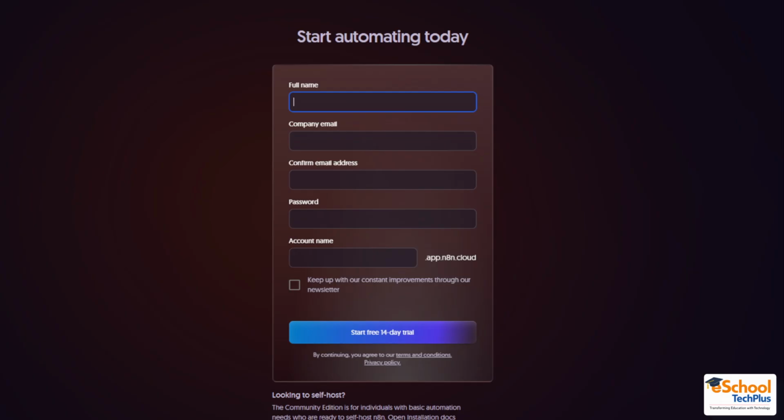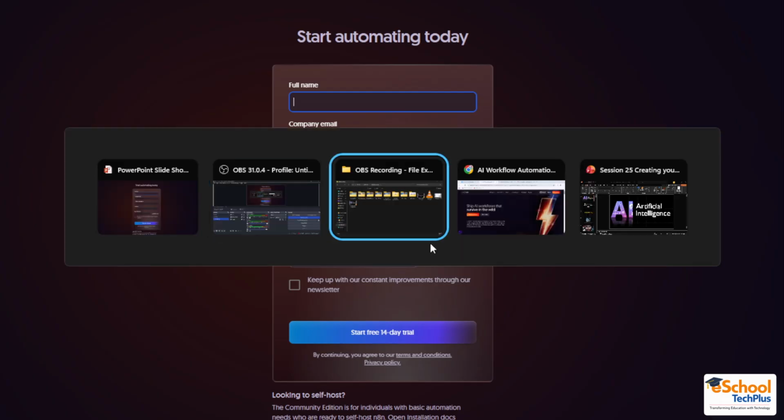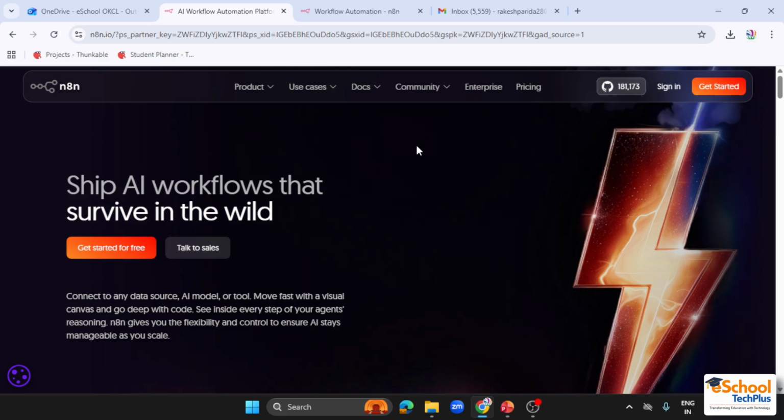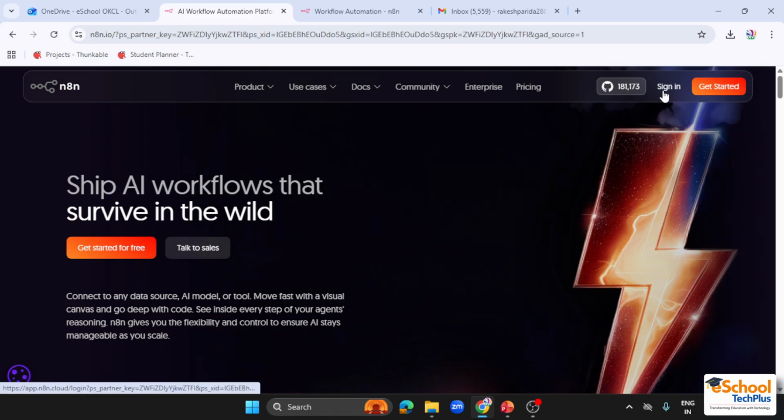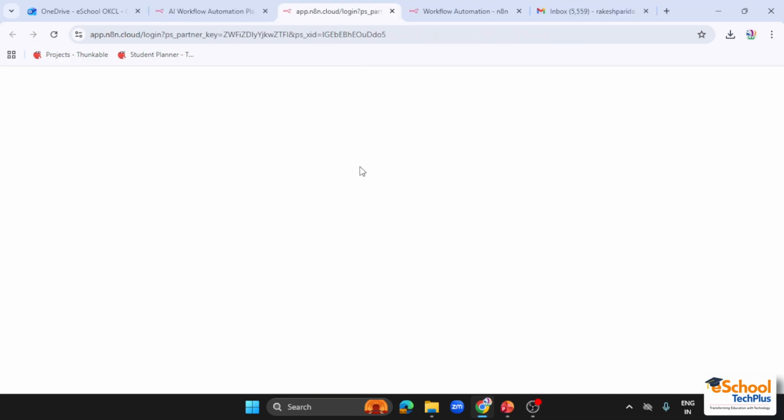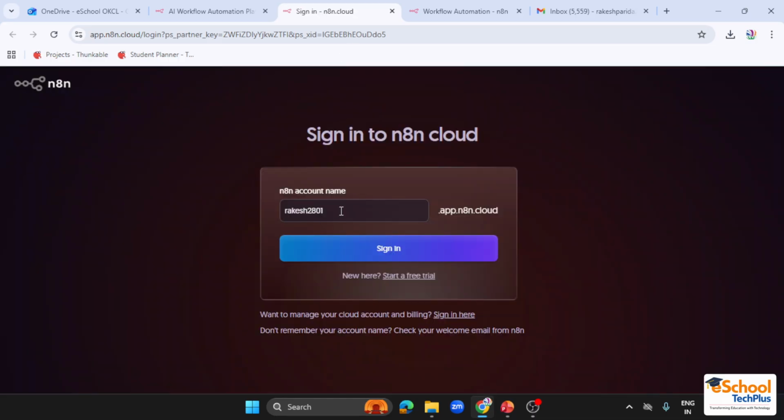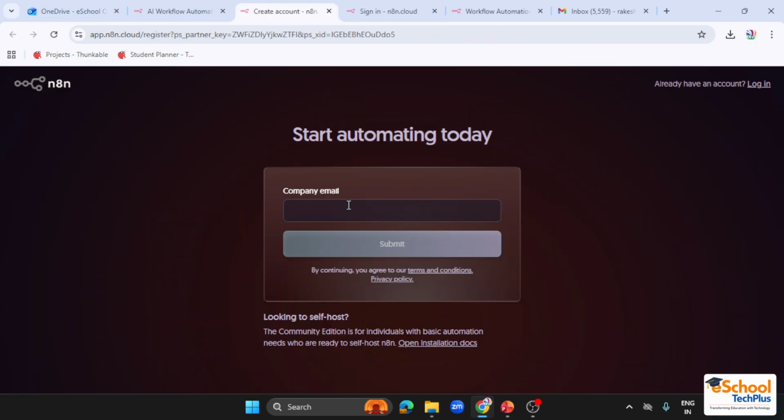So let's start using n8n. Let me go to the n8n website. So this is the interface of the n8n website. It looks something like this. You have to go to this sign in and use your own details like email and password. You can also get started if you do not have an account yet.